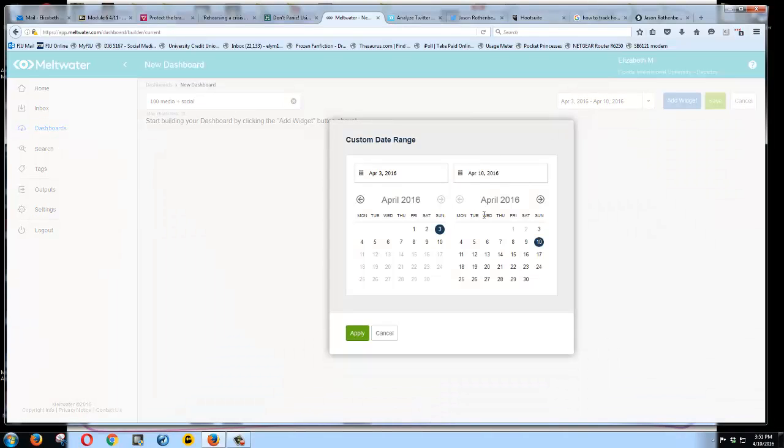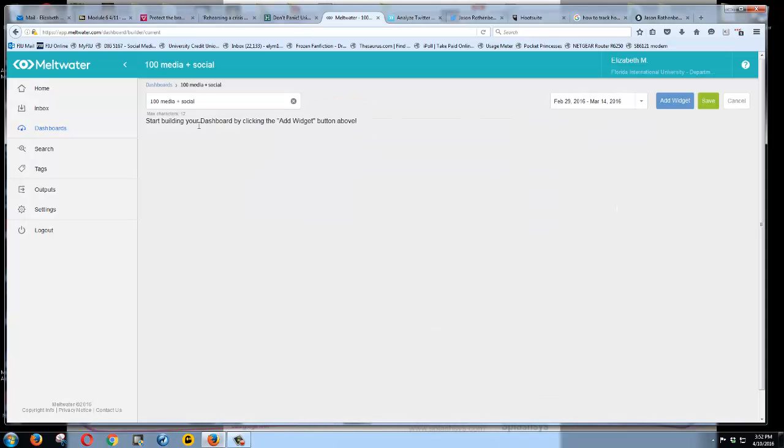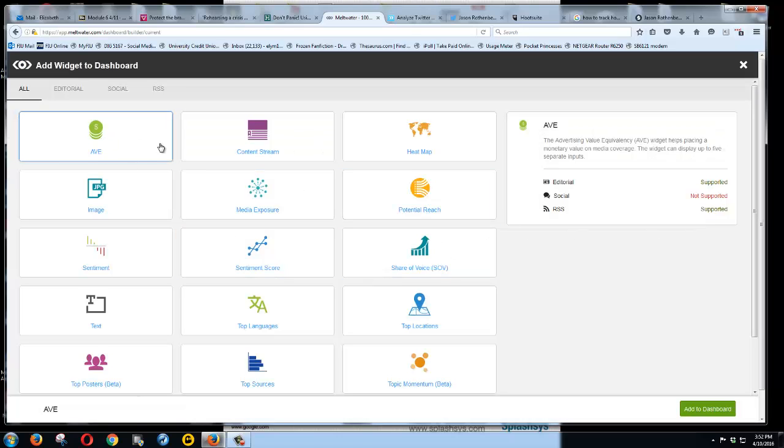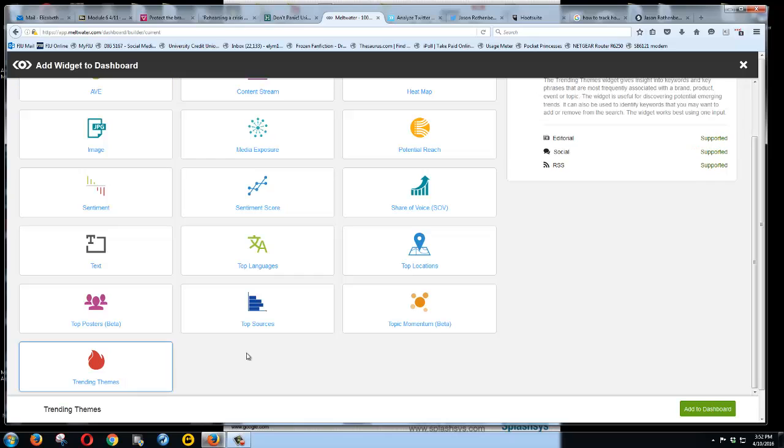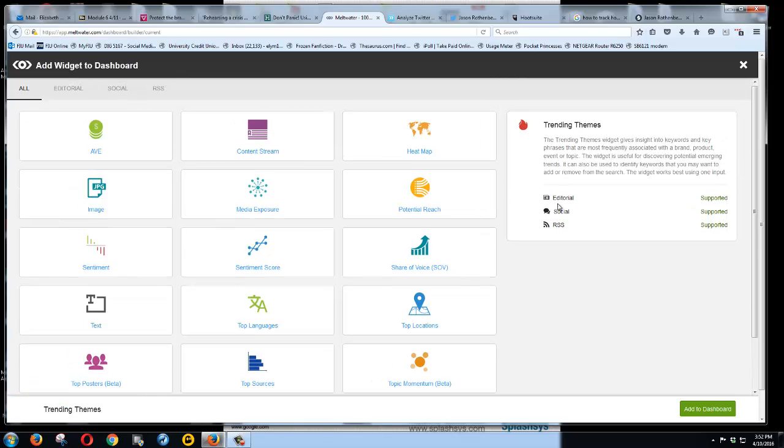And we're going to go in our Wayback Machine. We're going to start on February 29th, and we're going to end on the 14th. That's what my dashboard is for, and I'm going to add a widget. Now, AVEs, we know we do not use AVEs because we all read the Barcelona Accords. But what am I looking at? Usually one of the first things to look at is trending themes, which is your keywords.